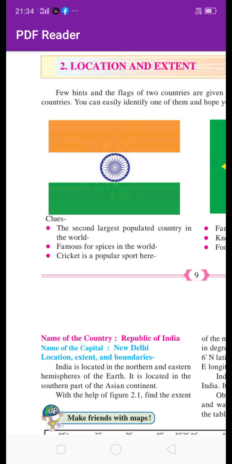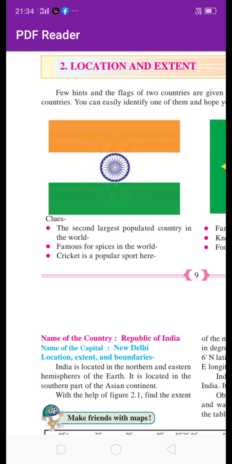This Indira Point is located in Nicobar Island at the 6 degree 45 minute latitude. It is the latitudinal extent of India, and longitudinal extent is 68 degree 7 minute east to 97 degree 25 minute east.